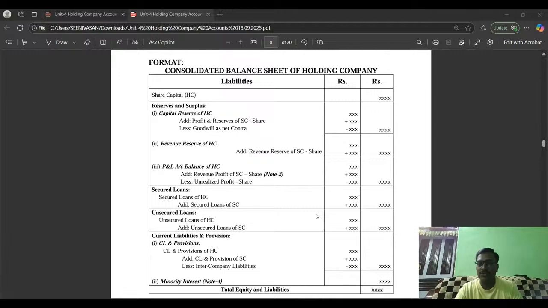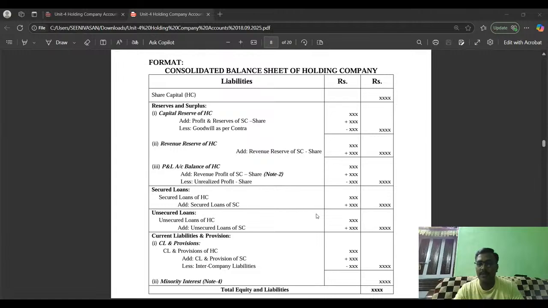Here, what we have to do is take the profit of the holding company. To that, we should add the holding company's share of the revenue profit of the subsidiary company. We have calculated the revenue profit in step number 2. After calculating it, we shared it between the holding company and the minority interest. That shared portion of revenue profit belonging to the holding company is to be added here.